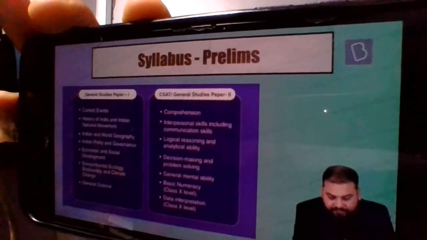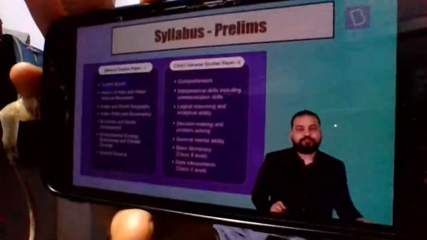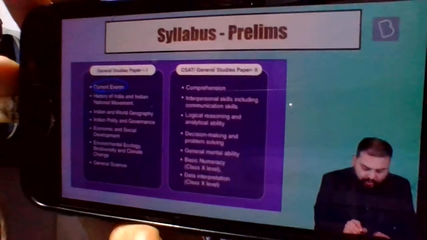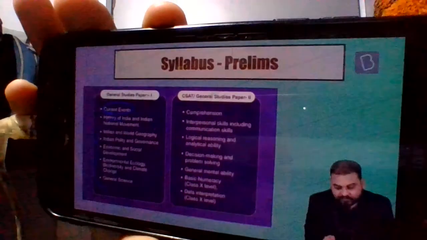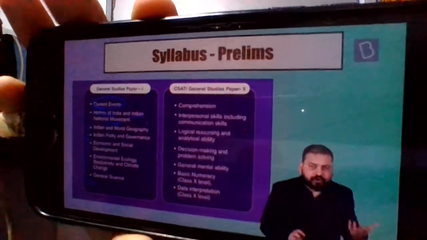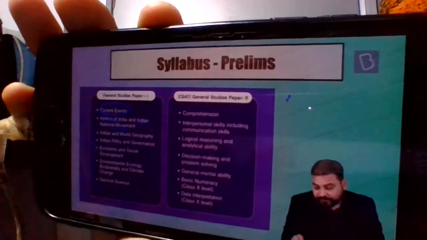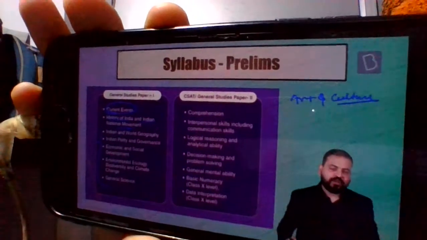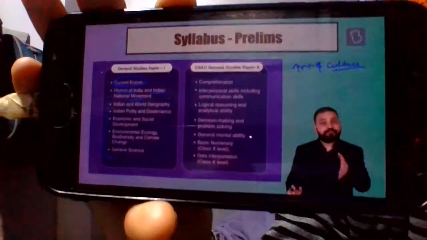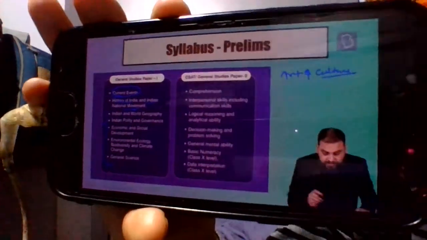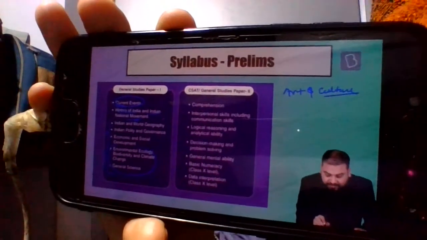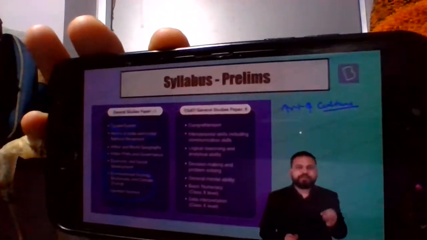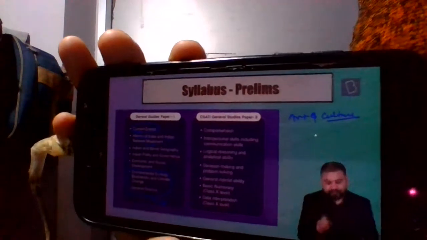Now, the first line of the prelims syllabus in General Studies paper 1 clearly says current events. Now, current events concerning all these areas. Because mostly history of India and the Indian national movement will not have a lot of current affairs. But here also, specifically in areas of art and culture, the questions that come, like on festivals or on sports, may have current affairs. Similarly, as spoken a few minutes back, science and environment, these 2 areas, almost half of the questions that come in our exam are usually from current affairs.